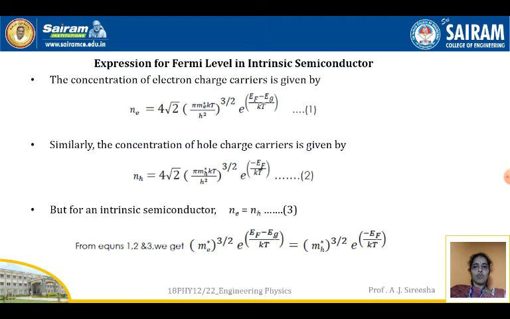Similarly, the concentration of hole charge carriers is given by Nh equal to 4 root 2 pi mh star kT by h square whole to the power of 3 by 2 e to the power of minus Ef by kT. Let this be equation 2. We know that in an intrinsic semiconductor, number of electrons is equal to number of holes. Therefore, from equations 1, 2 and 3, we can get the equation as Me star whole to the power of 3 by 2 e to the power of Ef minus Eg by kT is equal to Mh star whole to the power of 3 by 2 e to the power of Ef by kT.